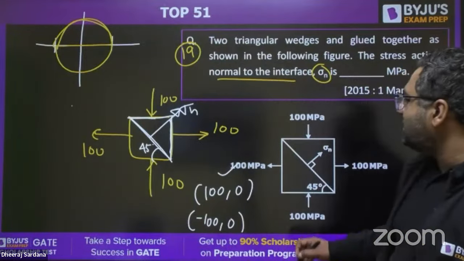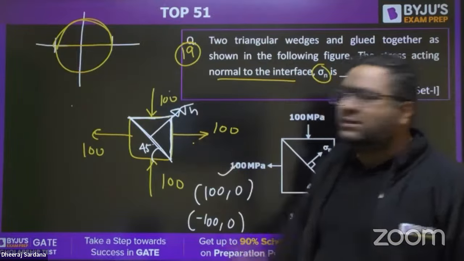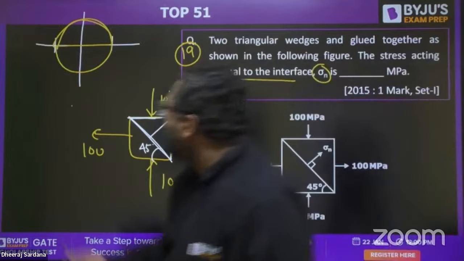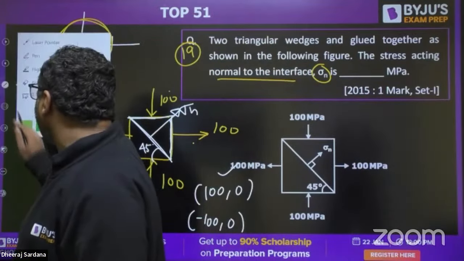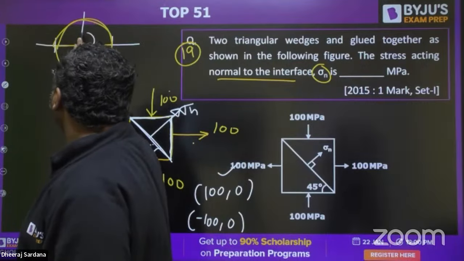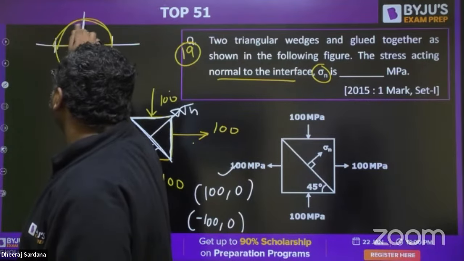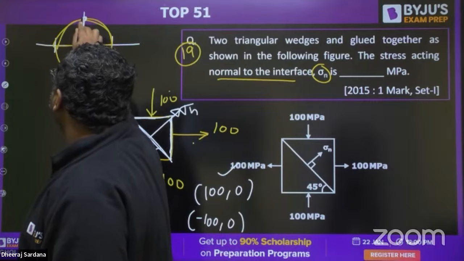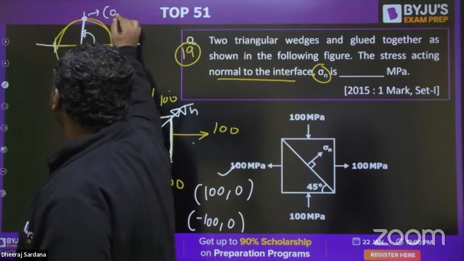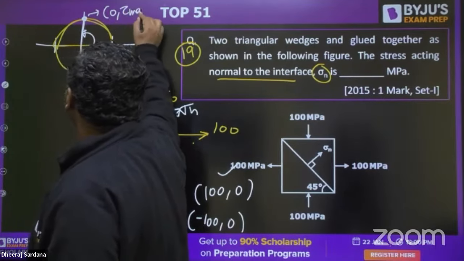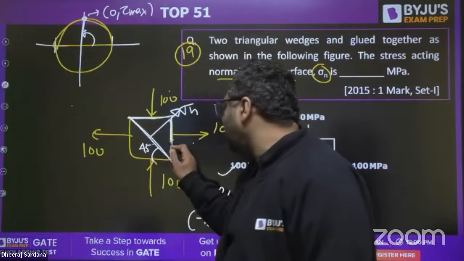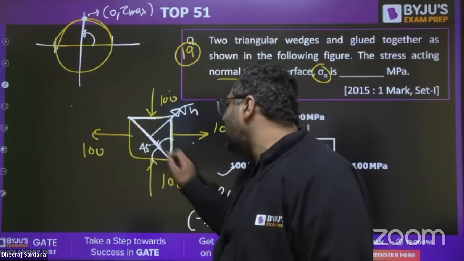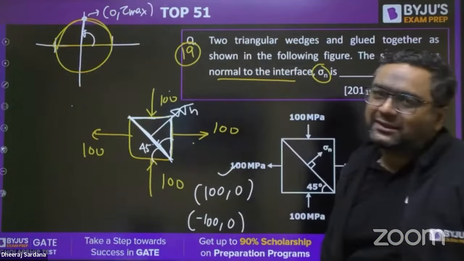So if you see, this one is tensile, the other is compressive. This will be the Mohr circle. And if you are talking about 45 degrees from the X face, you will reach the 90 degree point on the Mohr circle. For this point, normal stress is 0 and shear stress is maximum. So at 45 degrees to the principal plane, this is the tau max plane. This is the plane of maximum shear.